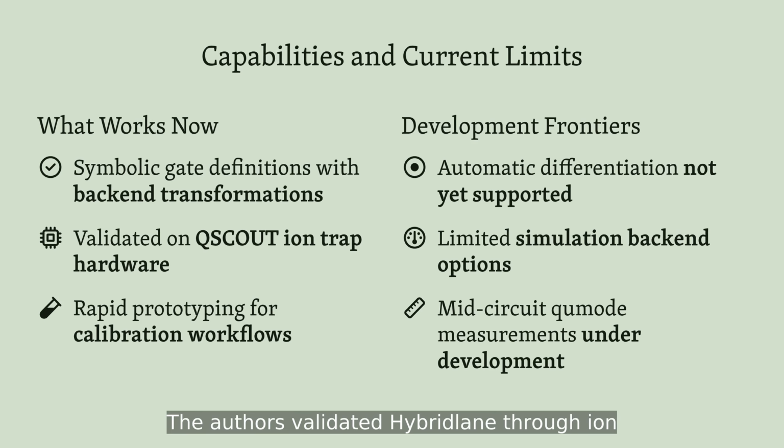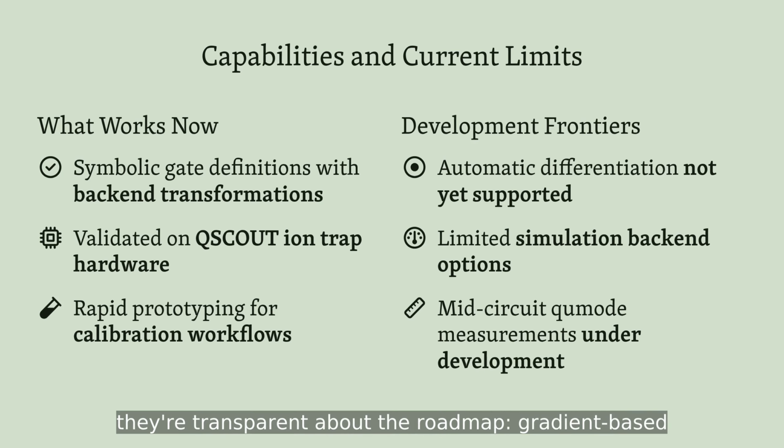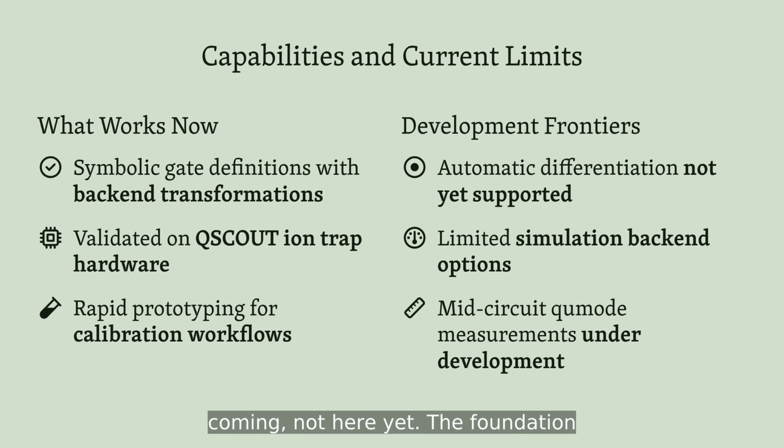The authors validated Hybridlane through ion trap calibration, mapping oscillator phase space into qubit rotations with real hardware. But they're transparent about the roadmap. Gradient-based optimization and richer simulation capabilities are coming, not here yet. The foundation is solid, the ecosystem is growing.